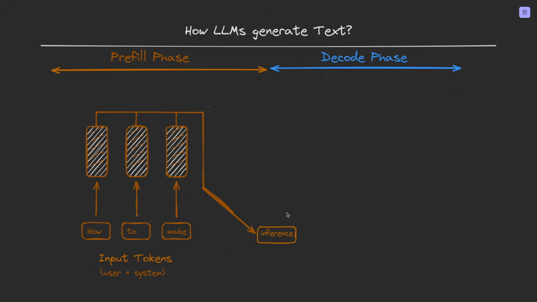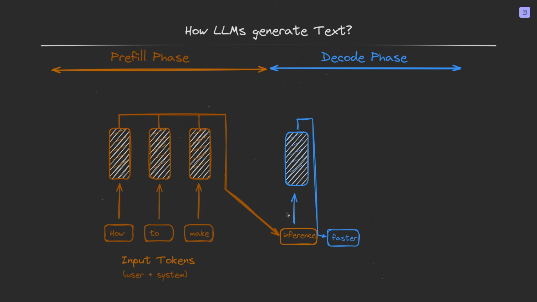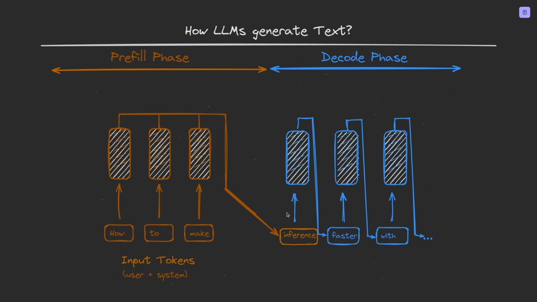And the moment we get the first output token, the generation becomes fundamentally different and fundamentally slow, because the model generates one token at a time, not one word, not one sentence, one token, which is roughly half a word on average, like this. So we have faster, with, and so on. Each new token requires a full forward pass through the entire model. So if we get inference, it uses this. Then if we get faster, it uses all of this. And then for with, we need all of this, and we need to do a forward pass through the entire model.